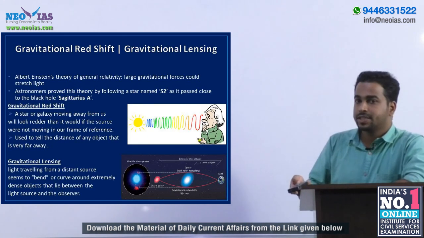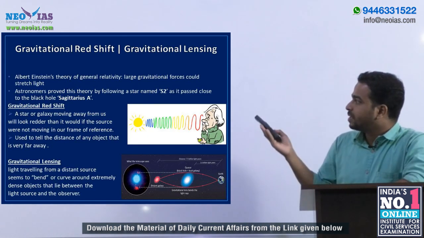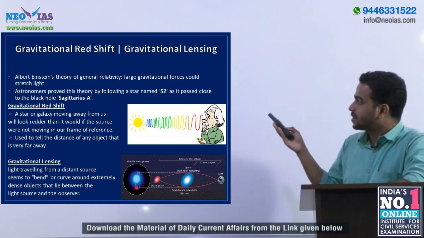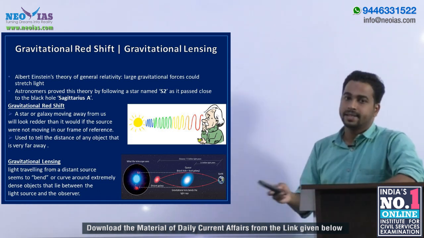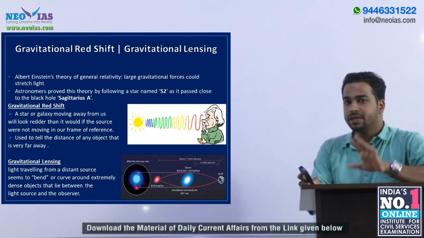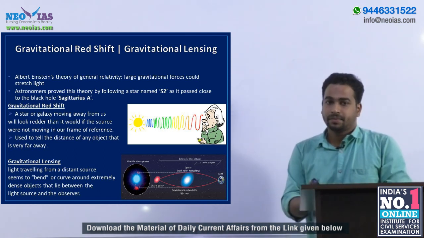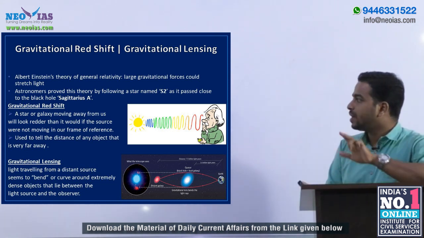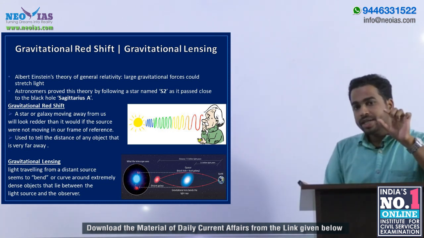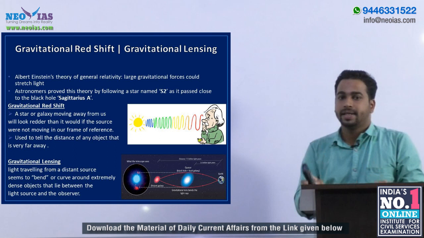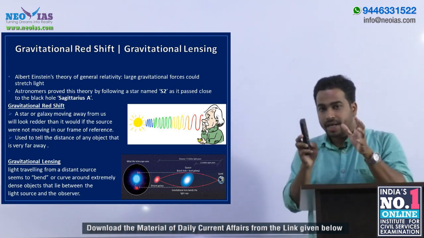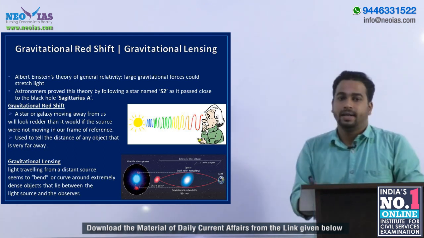Now let us see our next topic. It is a topic from Science and Technology, Gravitational Redshift and Gravitational Lensing. We are familiar with Albert Einstein's theory of general relativity. The theory of general relativity states that a large gravitational force can stretch the light.